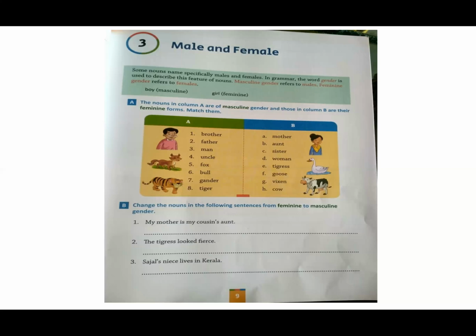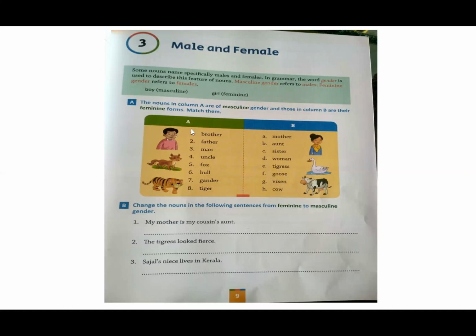So in English grammar, the word gender is used to describe this feature of nouns. We use masculine for males and feminine for female. Masculine gender refers to males and feminine gender refers to females. Okay, children? Now moving on to exercise A.